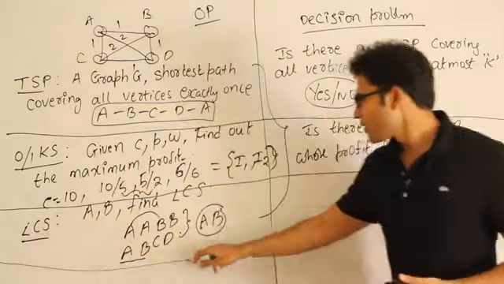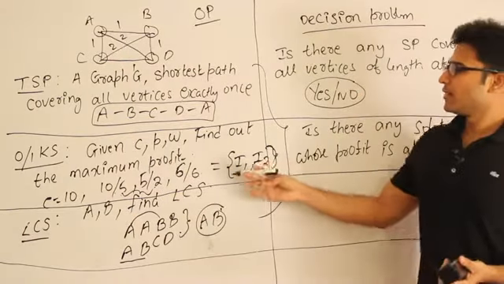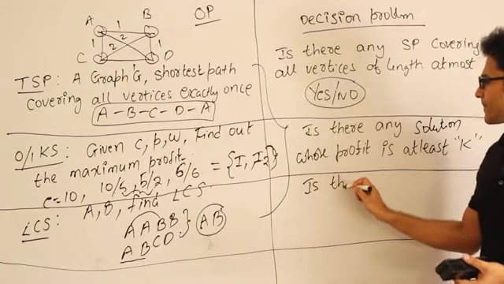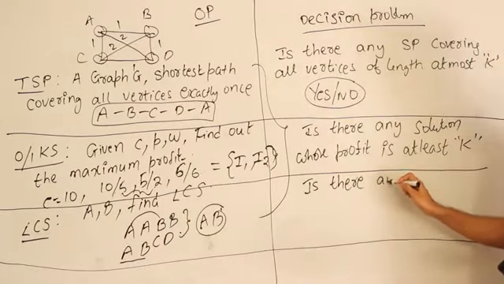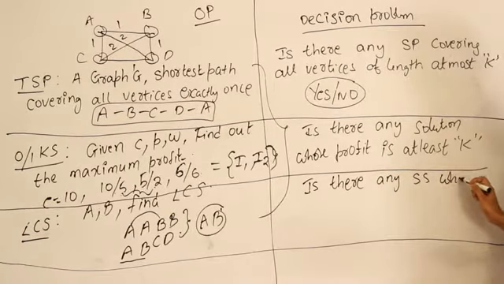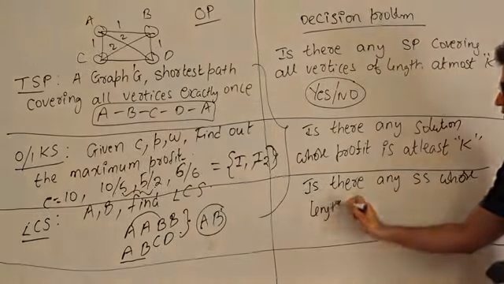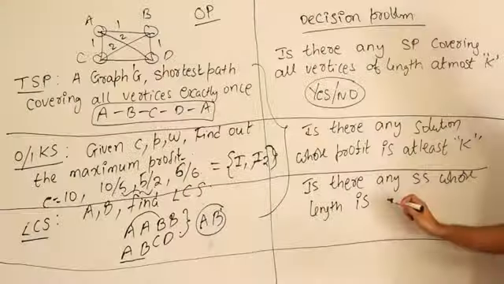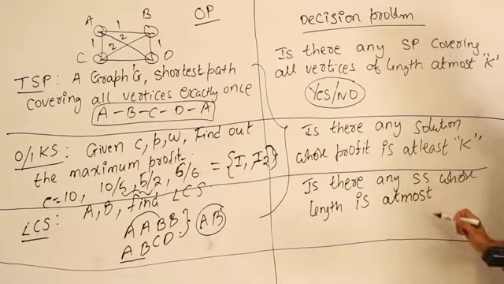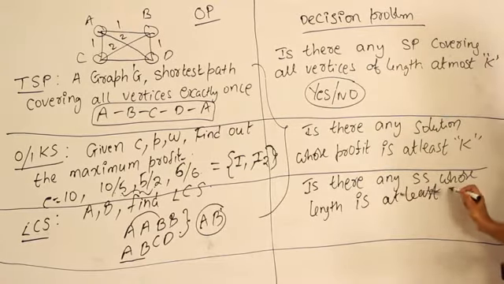Now, longest common subsequence problem, think about it. The other way of asking this is, is there any subsequence whose length is at least k.